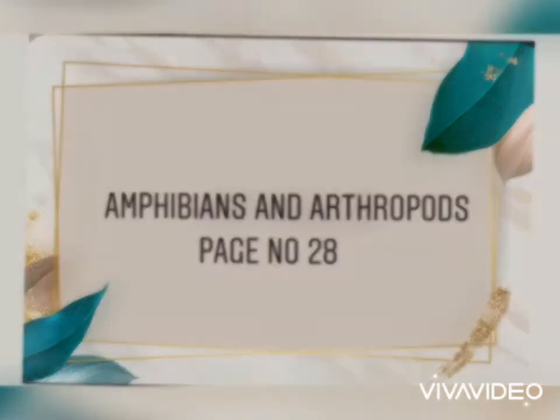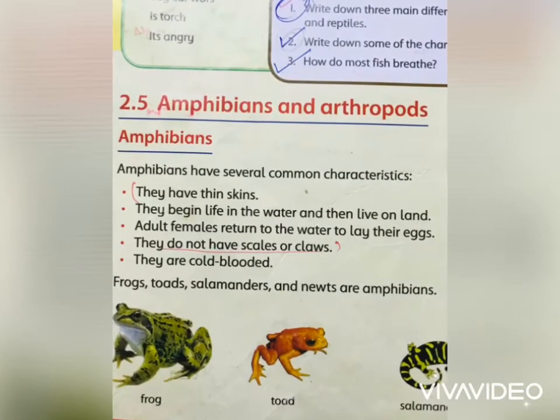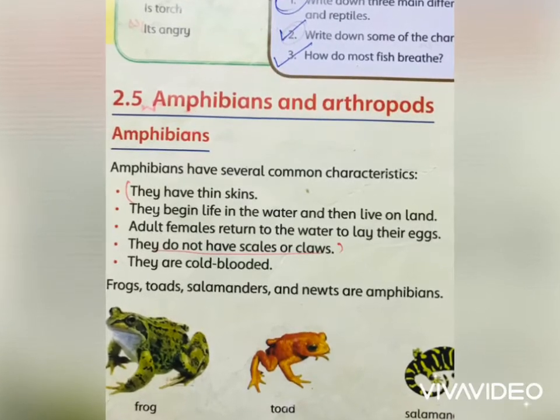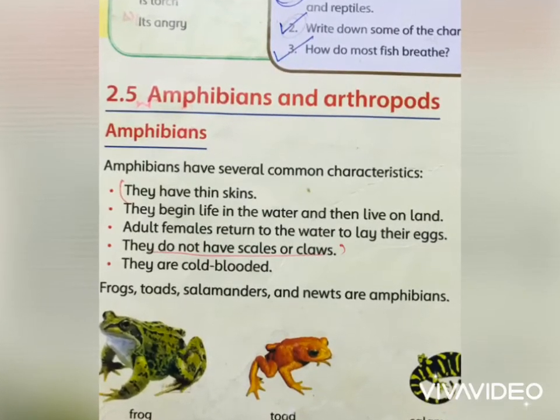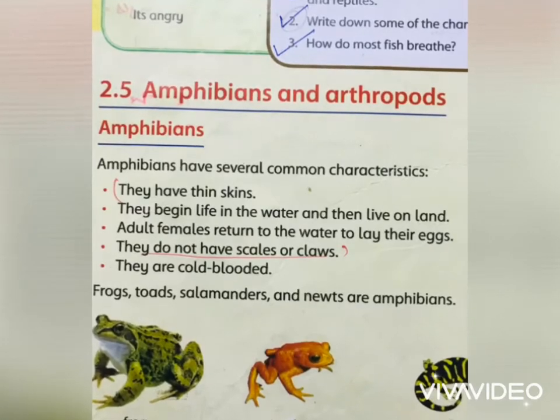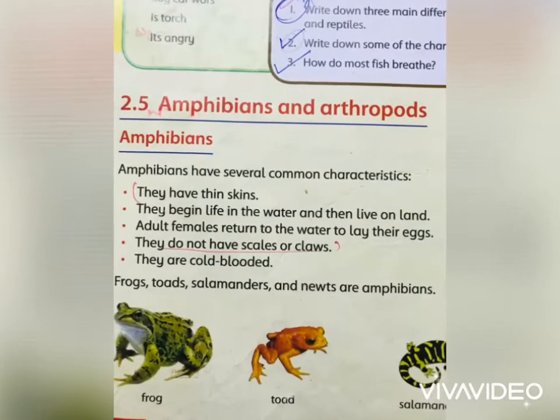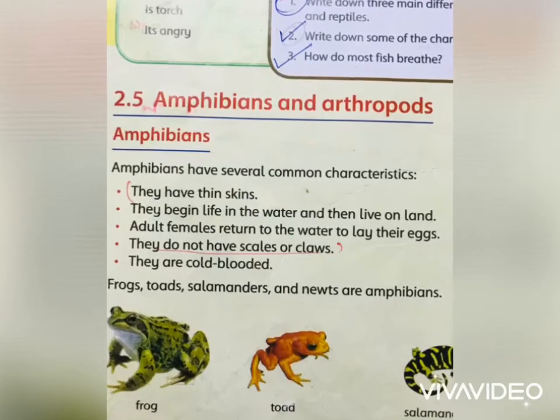At page number 24, paragraph number 1, amphibians. Amphibians have several common characteristics. They have thin skin, they are cold-blooded, they don't have scales, they begin life in water and then live on land. Adult females return to water to lay their eggs. Frogs, toads, and newts are amphibians.